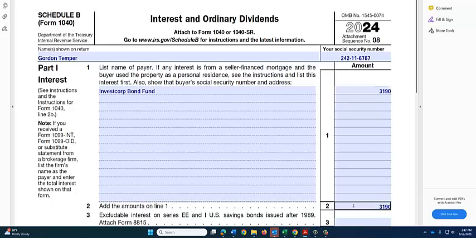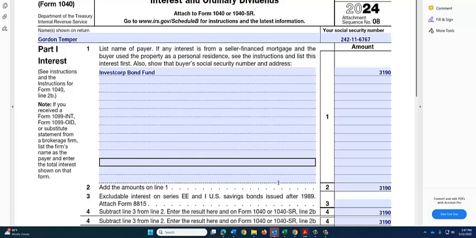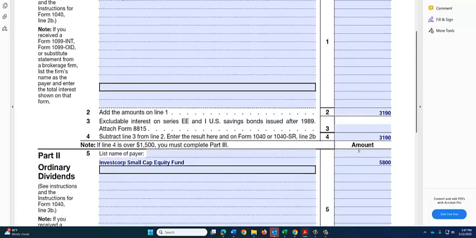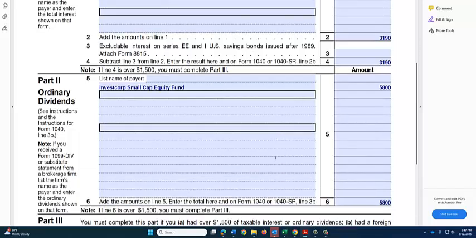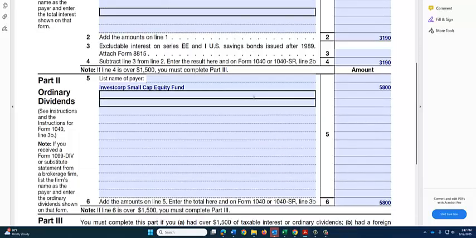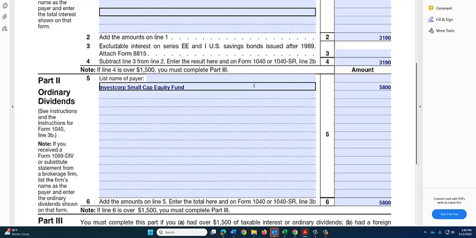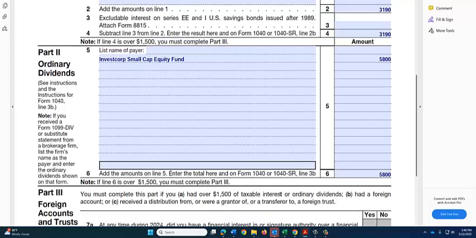I just brought the total down to line 2, and then again to line 4. And for the dividends, I did the same. The dividends from the 1099 DIV came from InvestCorp Small Cap Equity Fund for $5,800, and I brought the total down. So it's a pretty simple form.